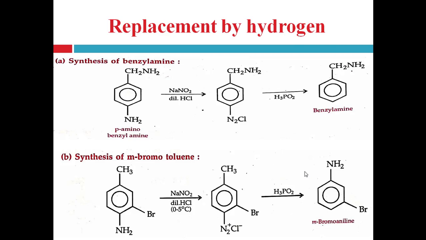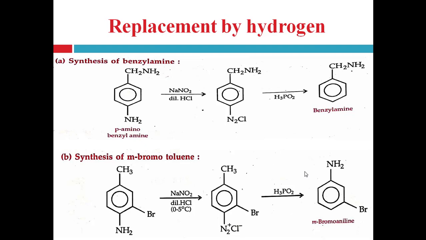First one is replacement by hydrogen atom, right? This diazonium group can be replaced by hydrogen atom and can prepare different types of organic compounds, right? First one is synthesis of benzylamine. See, para-amino-benzylamine can be converted into benzylamine by using the diazotization.